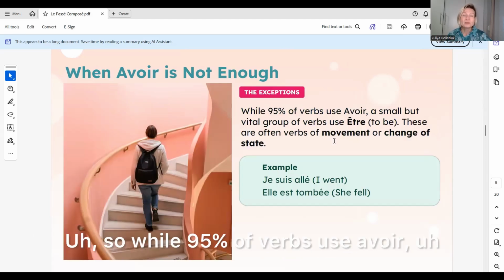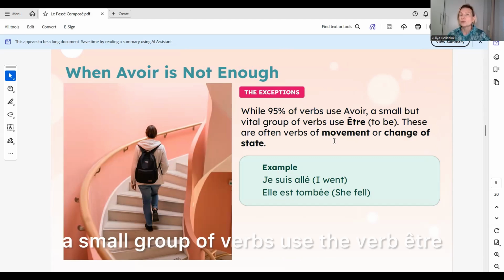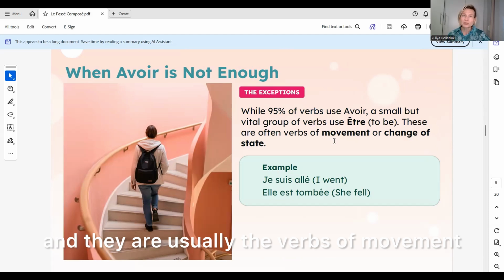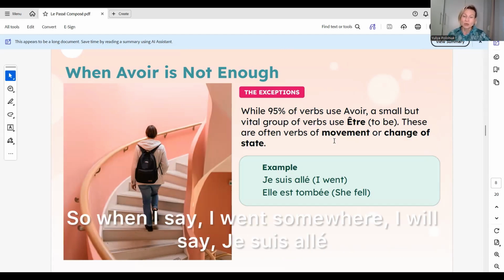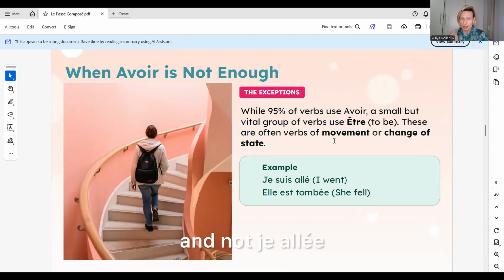So while 95% of verbs use avoir, a small group of verbs use the verb être. And they are usually the verbs of movement and the verbs of change of state. So when I say I went somewhere, I will say je suis allé and not j'ai allé.